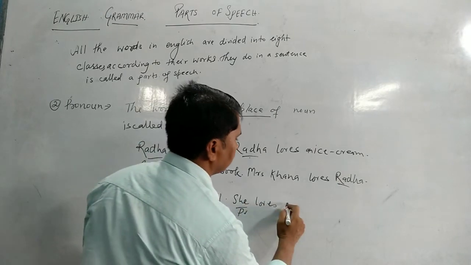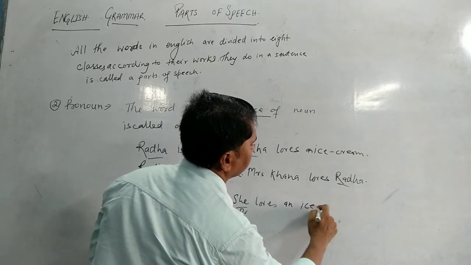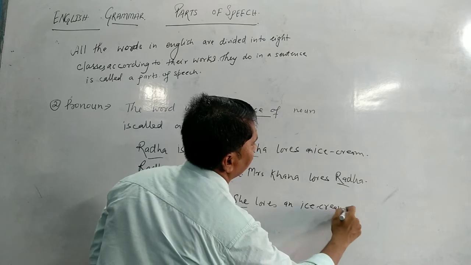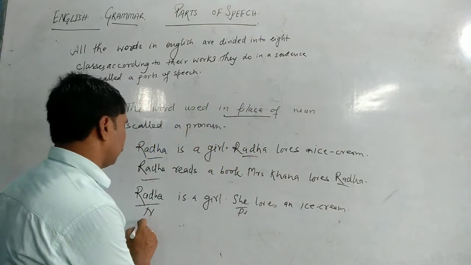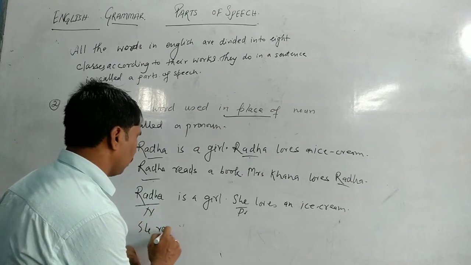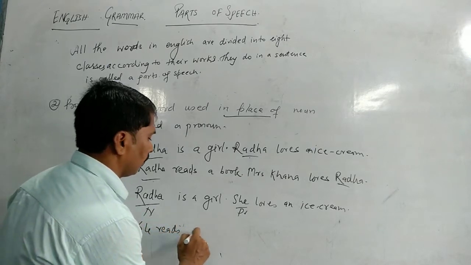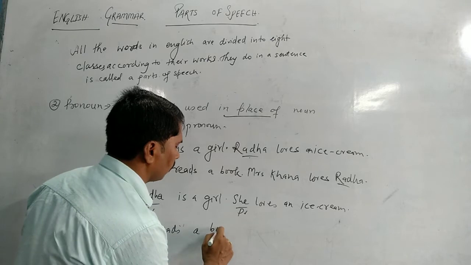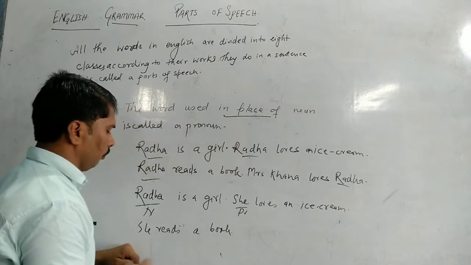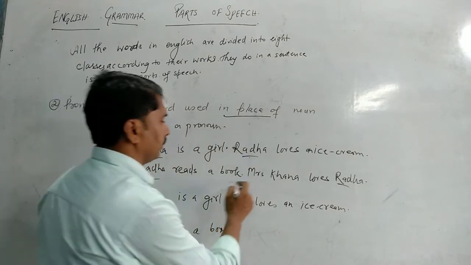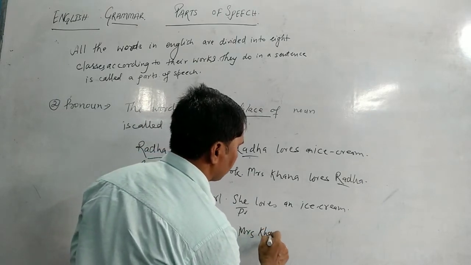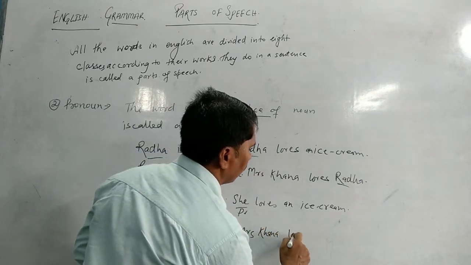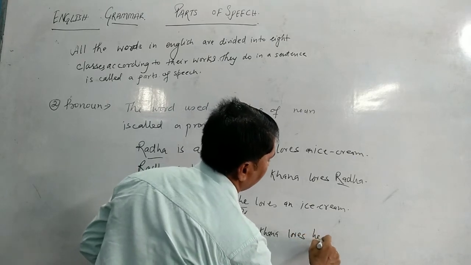She loves an ice cream. Another, she reads a book. Then Mrs. Khanna loves her.